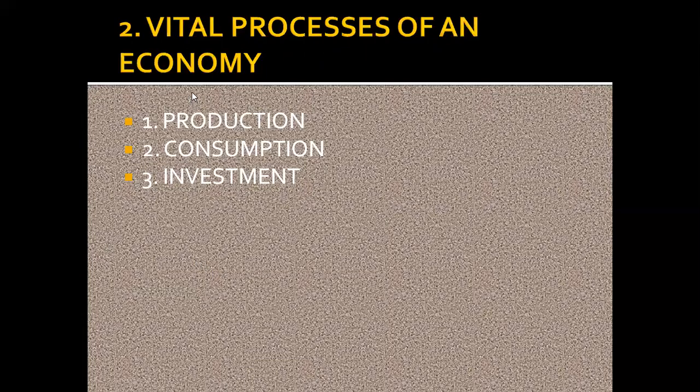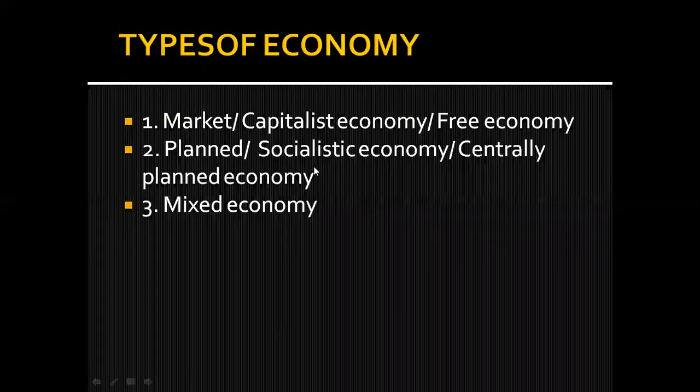So, with the help of this definition, coming to the next topic, that is vital processes of an economy. What are the different processes in an economy? First one is production, second is consumption, third is investment. As I have told you, economy is a system which provides living to the people. By living in that area, people are able to earn for their living or for the satisfaction of their wants. But for this objective to be fulfilled, it is necessary that every economy should undertake these three economic activities.